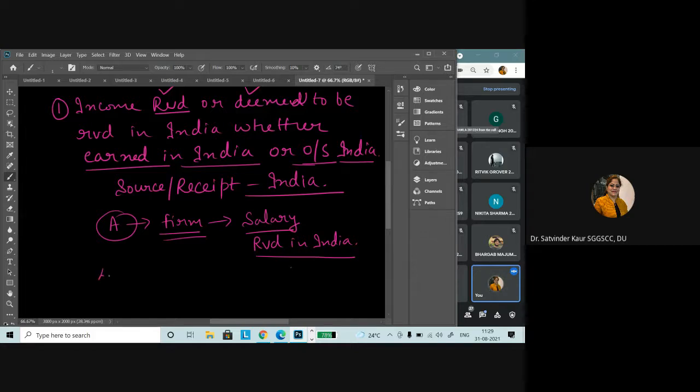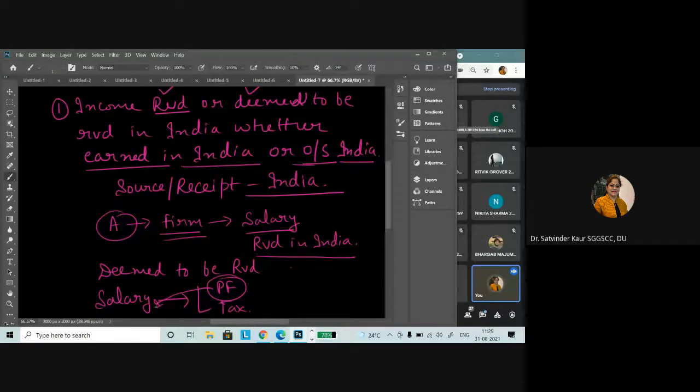And if we talk about deemed to be received, you must have heard that in case of salary, there are certain deductions on account of provident fund, there are certain deductions on account of tax, etc. When there is a deduction on account of provident fund, every month this deduction is made from the salary, but it will be given when the person leaves the job or at the time of superannuation.